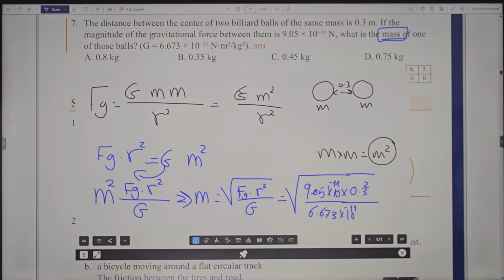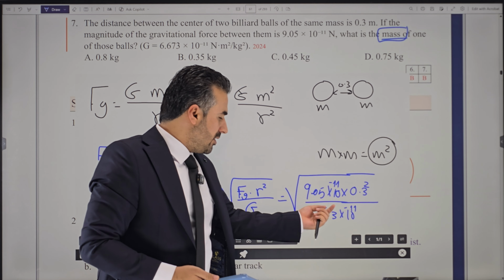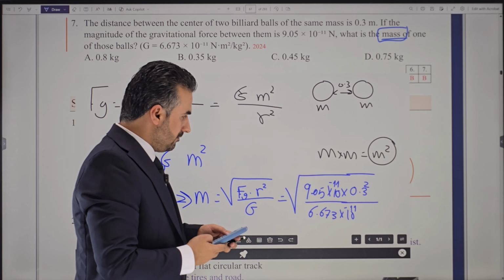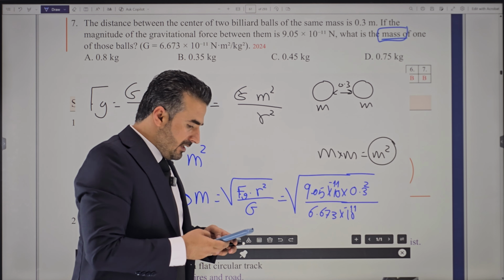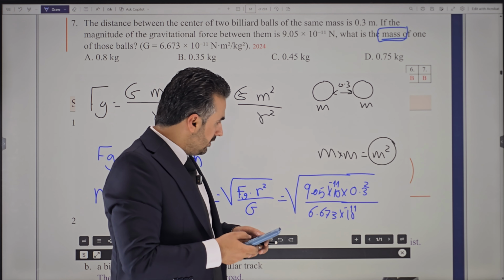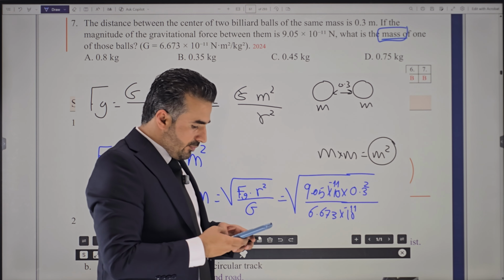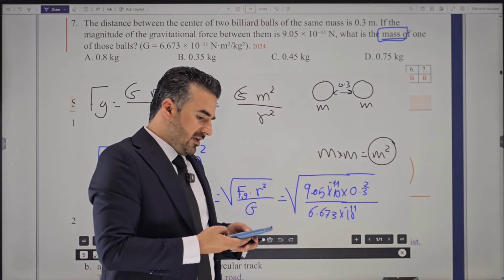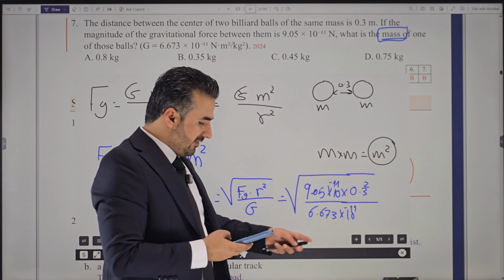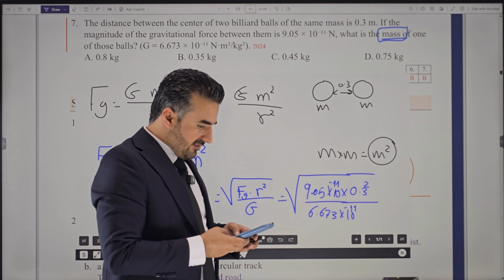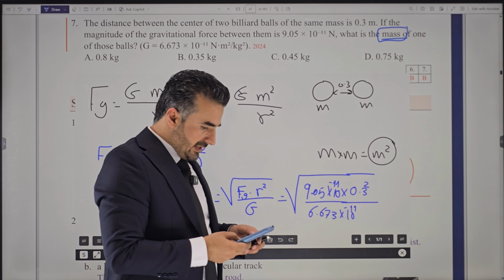First, calculate what is inside the radical, the square root. That is going to be 9.05 times 10 to the power negative 11 times 0.3 squared. You can press equal at this point, then divided by, open a bracket, 6.673 times 10 to the power negative 11, and close the bracket.